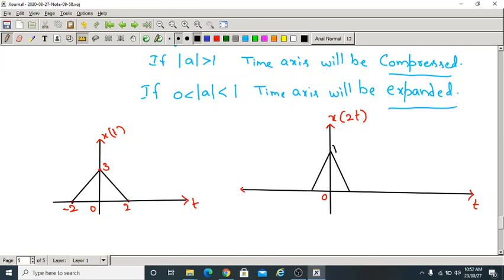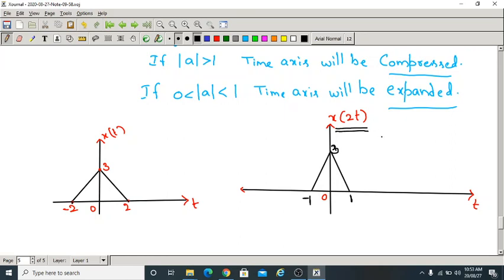The amplitude remains the same. This is 3 only. But what about the time axis? It is compressed. It exists in between -1 and 1. This is time compression.